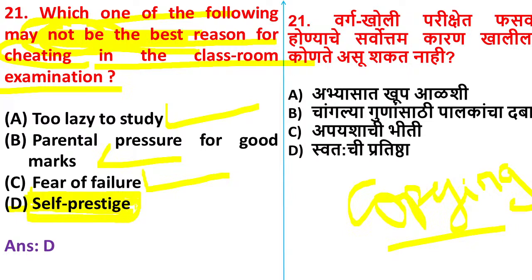Yes, Gauri, option D is the correct answer. Ashwini, Rasika, Tabassum, any confusion here? I believe I have cleared your doubt. Students can copy because they are lazy, or because of parental pressure, or fear of failure. Yes or no? But self-prestige is not a valid reason to copy. So option D is right.